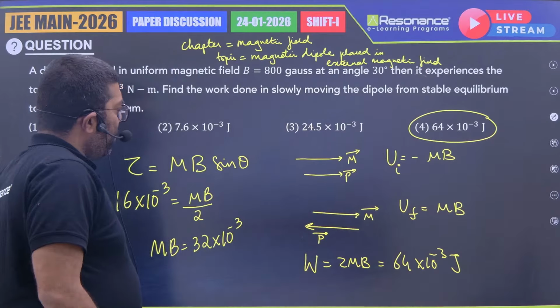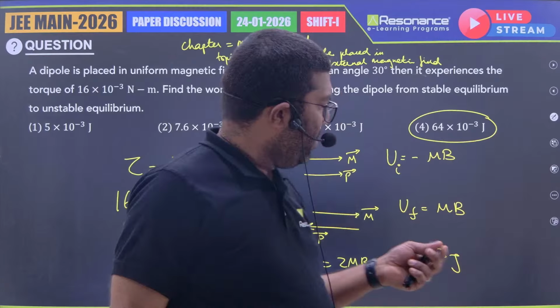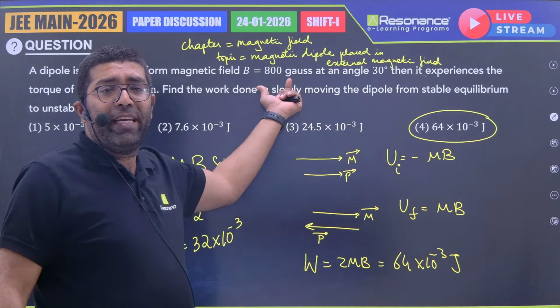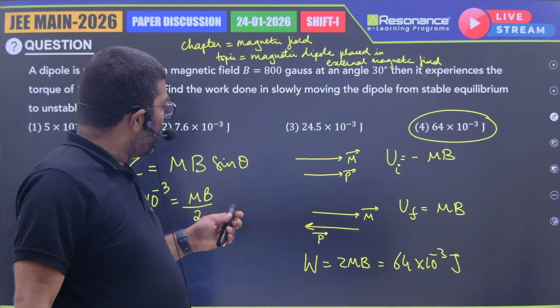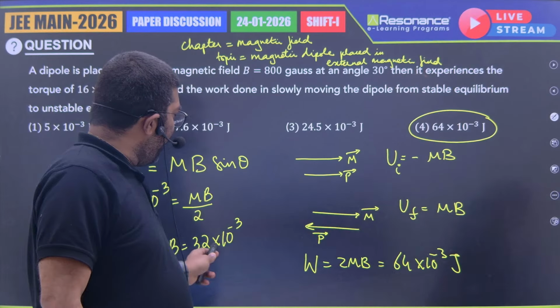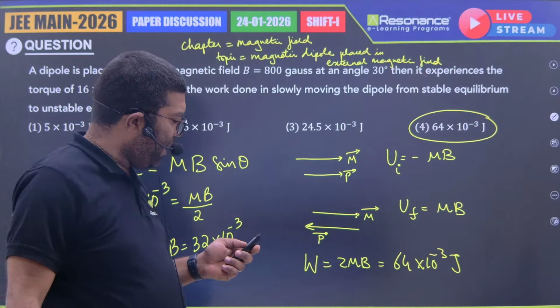So this is how we can reduce the time wastage in the calculation. No need of substituting, and if you are seeing, the magnetic field is also given in CGS units. So instead of keeping on substituting and wasting the time in the calculation, we have mB by 2, so 2mB, we can substitute 64 into 10 power minus 3 joules.